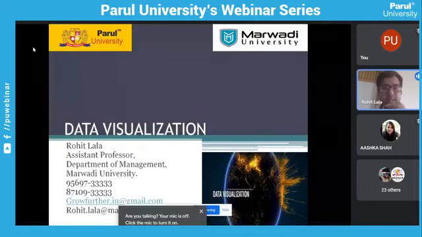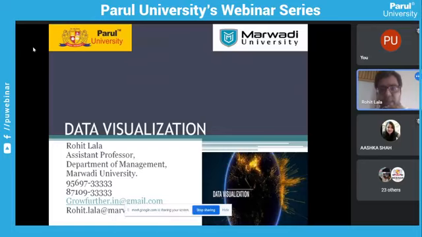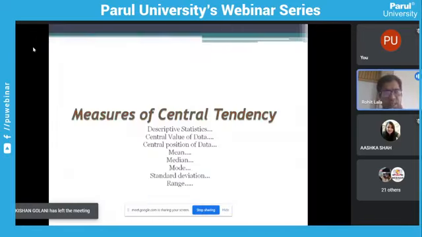But as Ashka ma'am said, the base of every data visualization is measures of central tendency: mean, median, and mode. So we will see that first, and then we will see the different ways of representing the data from scratch. We have heard these words many times: descriptive statistics.